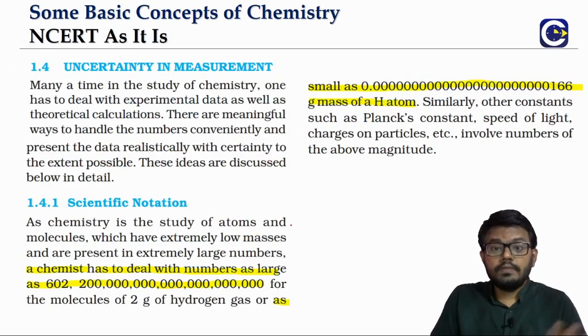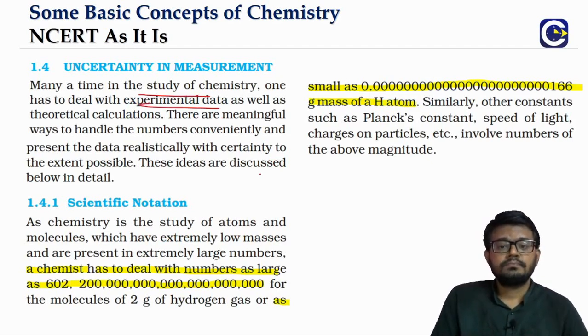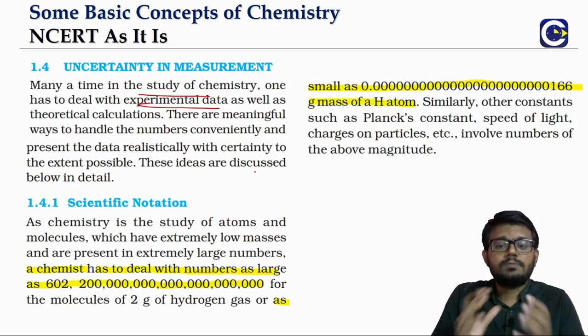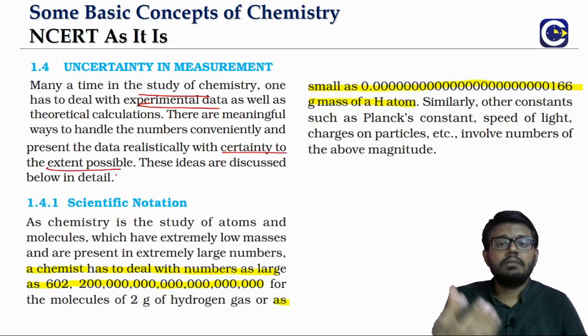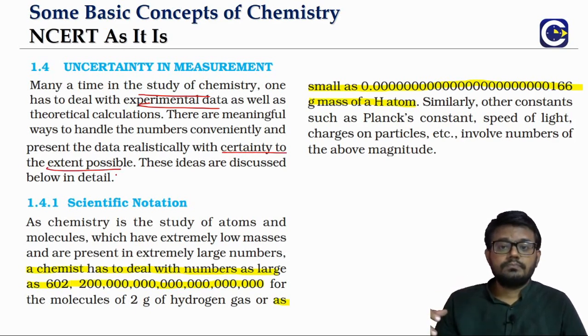Yes. So when we talk about the study of chemistry, or rather the measurement part of it, we will be dealing with experimental data. Whenever we are dealing with experimental data, there will be a discussion about the certainty. What is the level of certainty we have in a particular measured value or data? So we have some approaches that we will be using to understand how to represent the certainty in the measurement of a particular value. That's what we will try to see first.